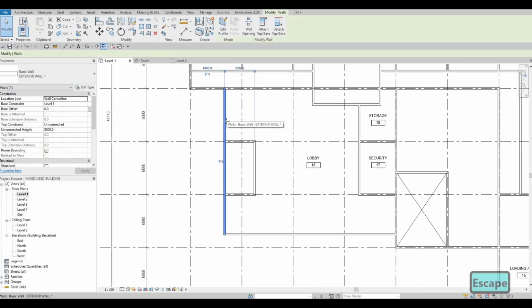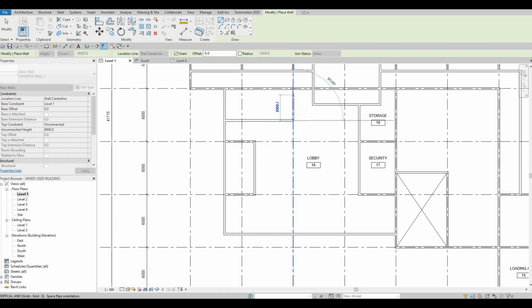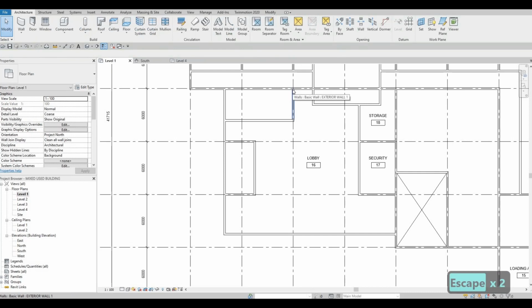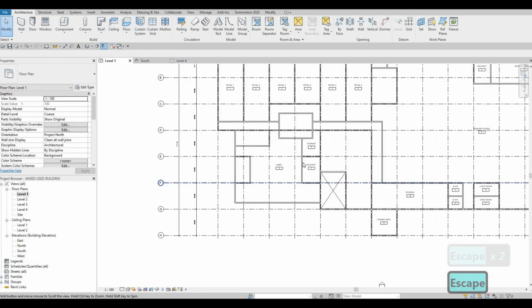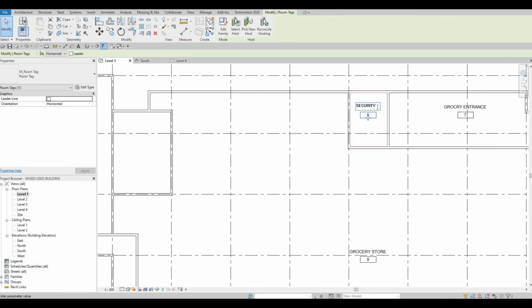What I'm gonna do is make this wall. This is for the meal area. So we could put it right there. Let's put grocery.